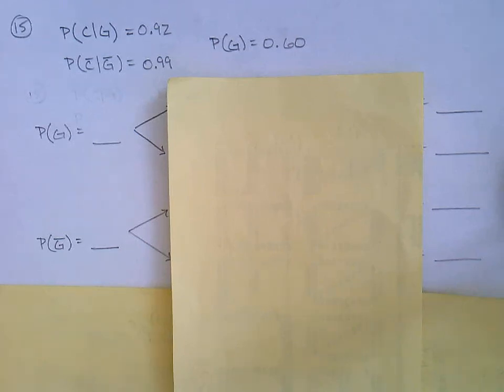Number 15 says, in a jury trial, suppose the probability the defendant is convicted, given guilt, is 92%, and the probability the defendant is acquitted, given innocence, is 99%. Also, suppose that 60% of all defendants are truly guilty. All right, so here we've got a jury scenario, and